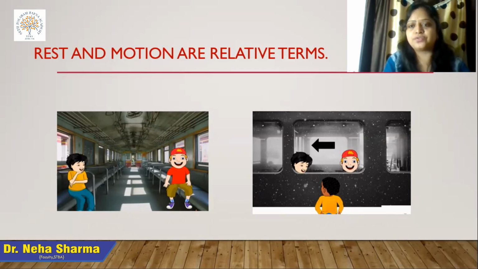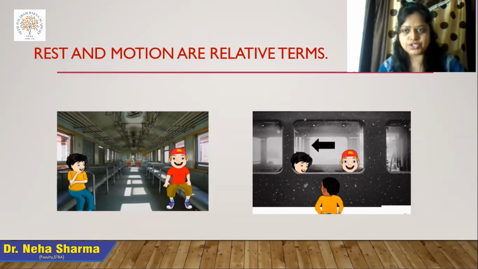Now, change the picture. On the right side of the picture, suppose a person who is standing on the railway station observes that when the train is moving, the two boys are also moving along with the train. So in that case, with reference to the boy who is standing outside on the station, these two boys are in motion, meaning the state can change. It depends on where the observer is viewing the object from, right?